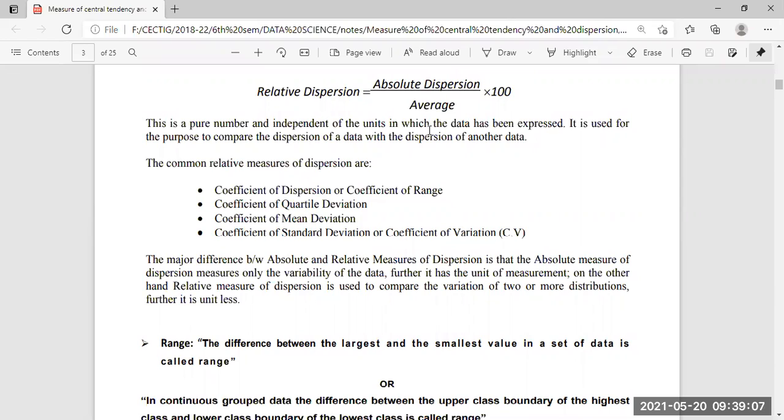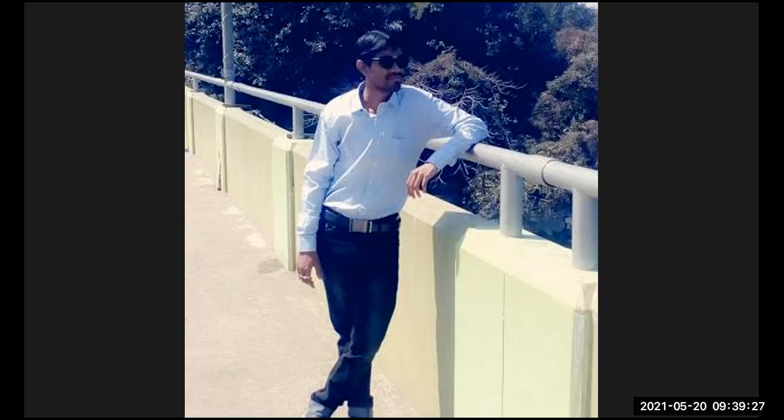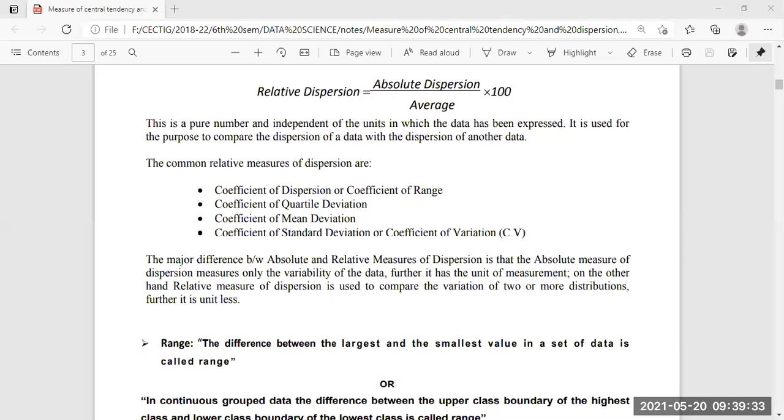The major difference is that the absolute measure of dispersion measures only the variability of the data, and it has the unit of the measurement.